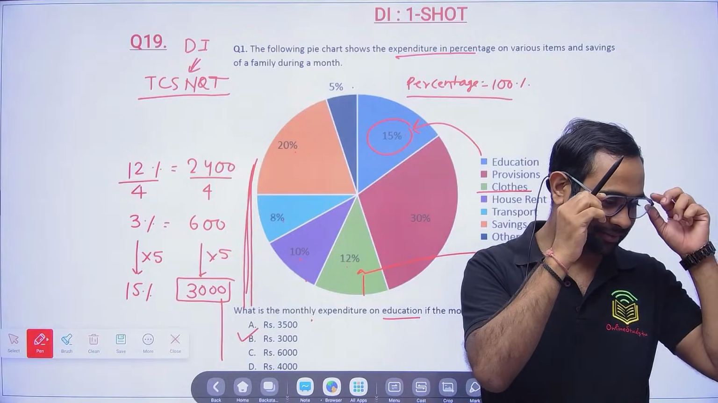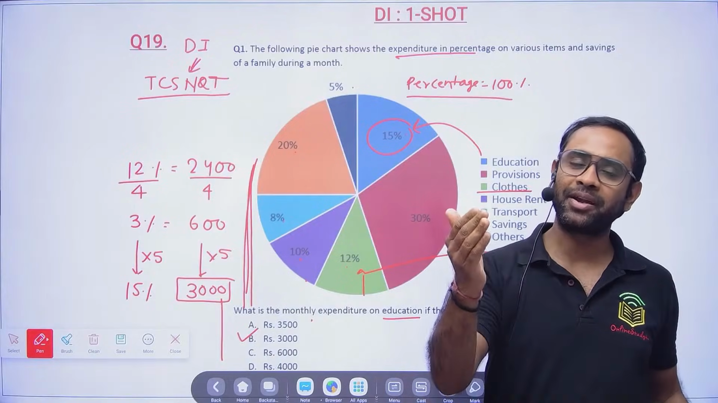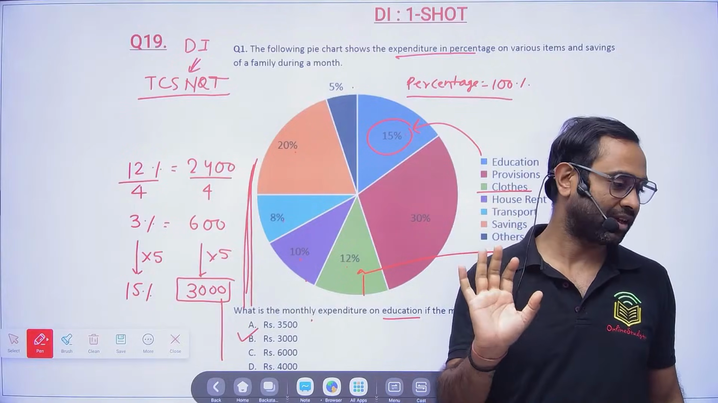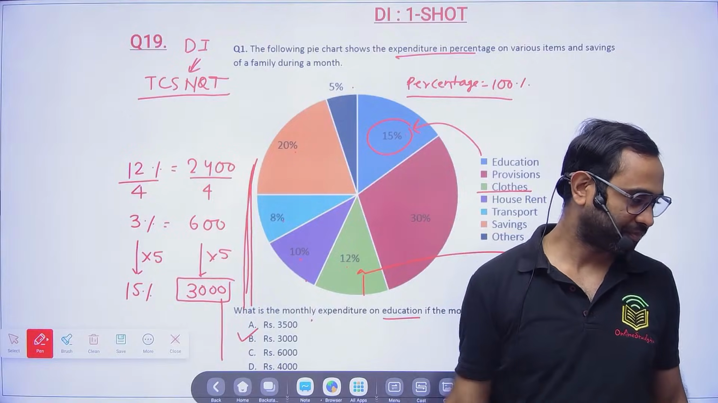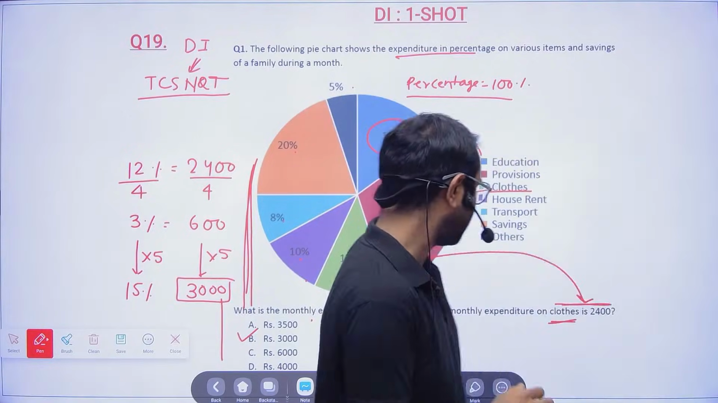Sir, when will the admit card come? Admit card will come 2-3 days before your examination, at least 3 to 4 days. Clear? Okay, now moving towards the next problem.